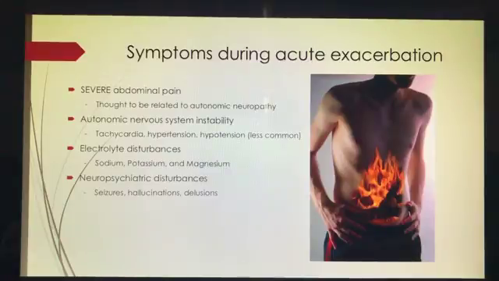Electrolyte disturbances, particularly those in relation to sodium, potassium, and magnesium, are generally seen. Seizures, hallucinations, and even delusions are also part of the neuropsychiatric disturbances that are seen. It's important to note that levels of ALA synthetase are elevated in all the acute exacerbations of porphyria.